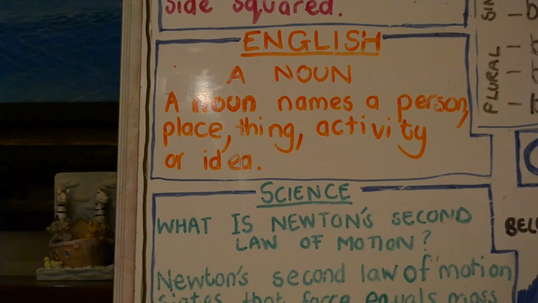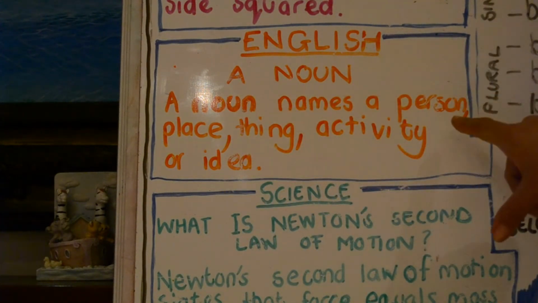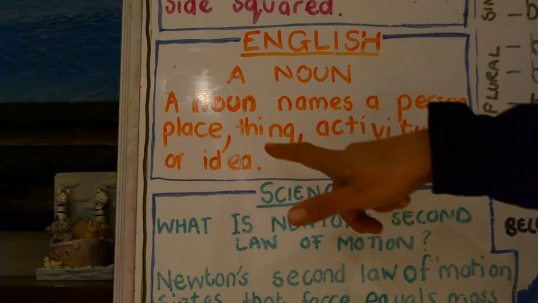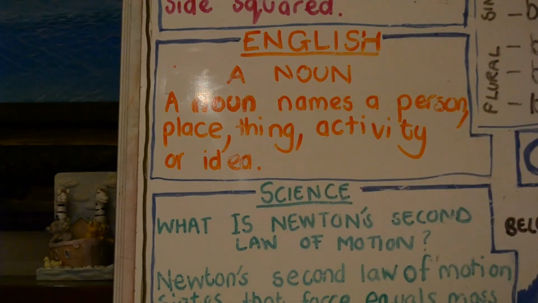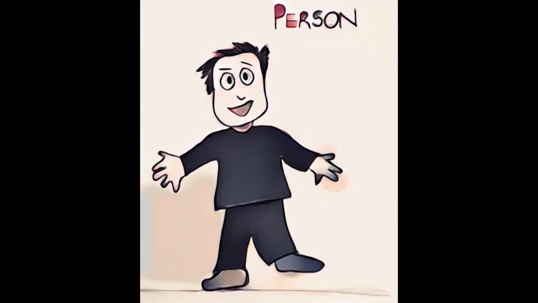Moving on to the English. This week we are looking at a noun. Right, let's read it together. A noun names a person, a place, thing, activity, or idea. Okay, and here are some pictures just to help you to remember.